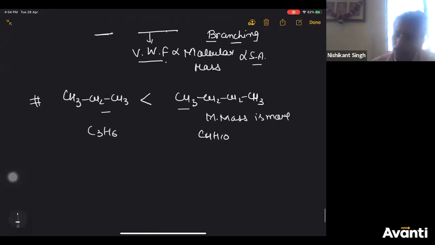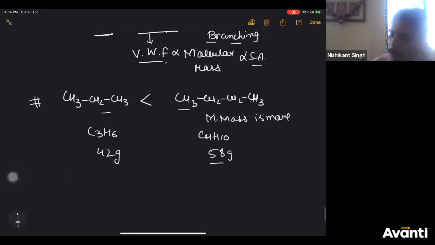You can calculate, it will come out to be 44 gram, and this will come out to be 58 gram, right? So therefore, the more the molecular mass, the more the boiling point. Why? Because if molecular mass is more, van der Waals force will be more, right?